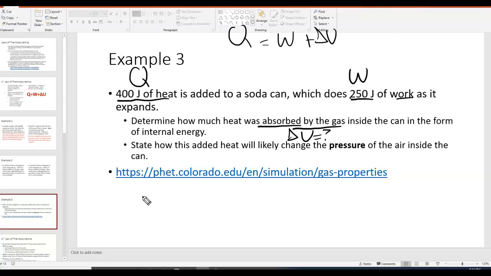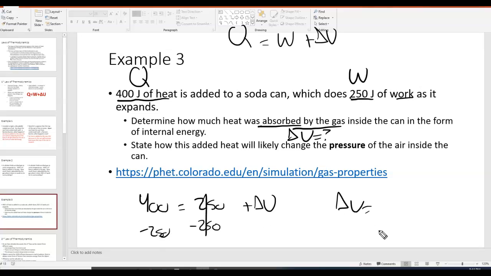I plug into my equation, Q is 400, W is 250, and to get delta U, I'm just going to subtract 250 on both sides, and the heat absorbed by the gas, delta U, is going to be 150 joules. Okay, so there you go. That is example 3.